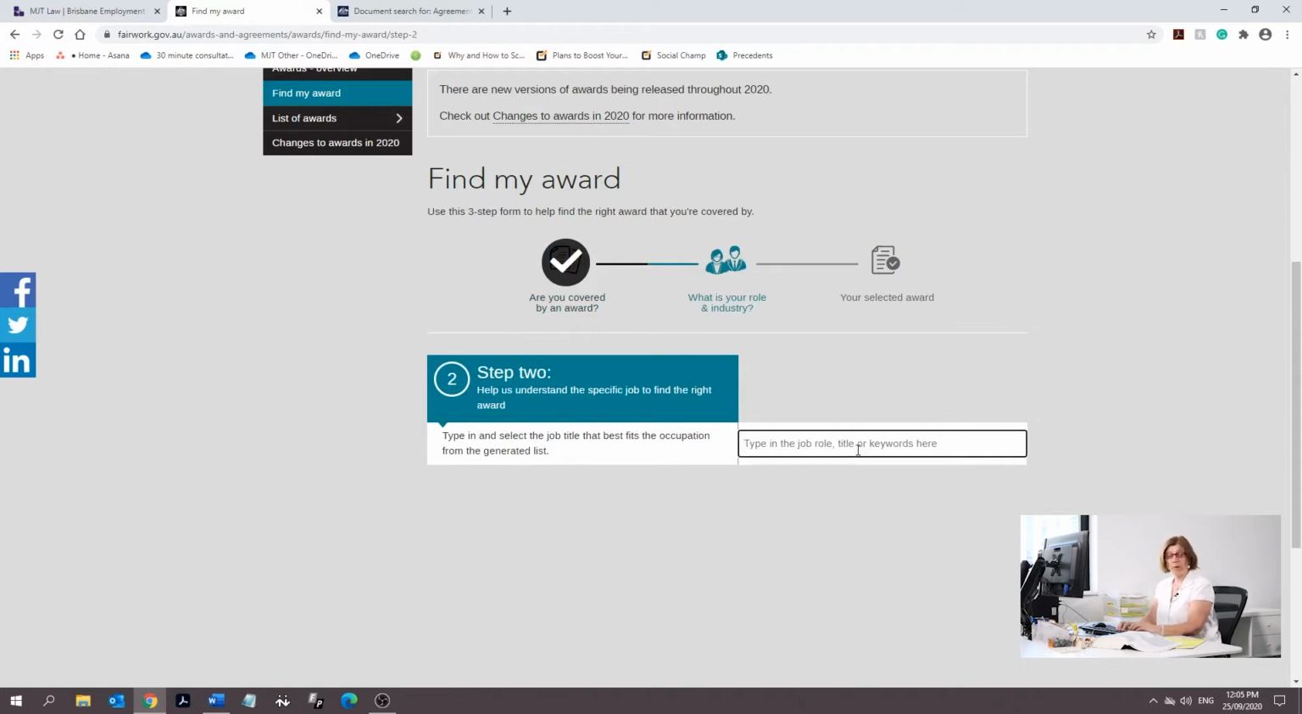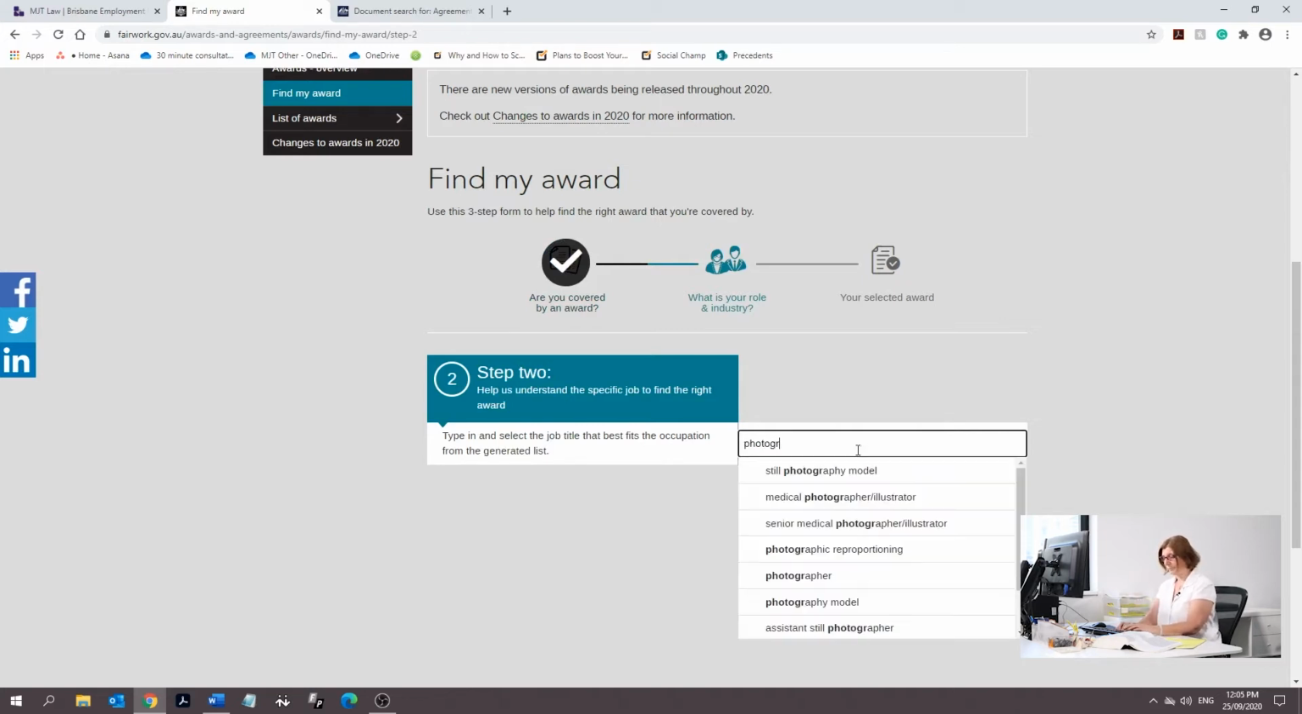So for instance, we might put photographer in. Yep, still photography model. Interesting one. Photographer, photography model. Assistant still photographer, photography assistant. Let's just put photographer in there.